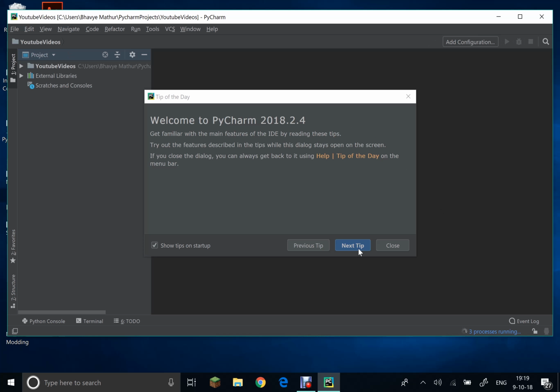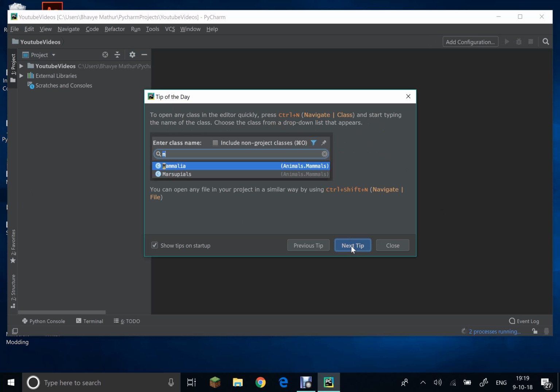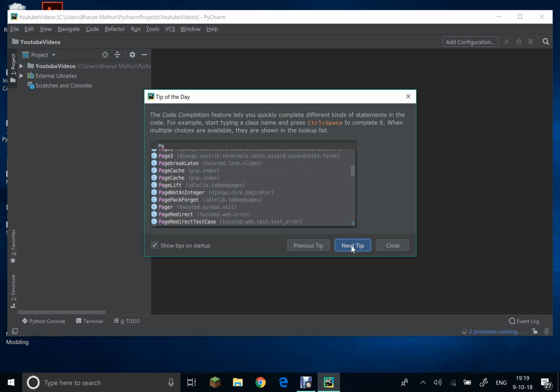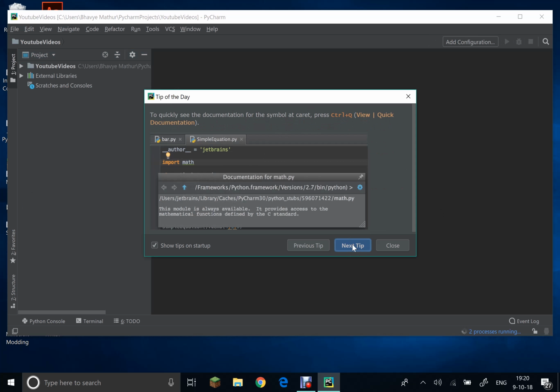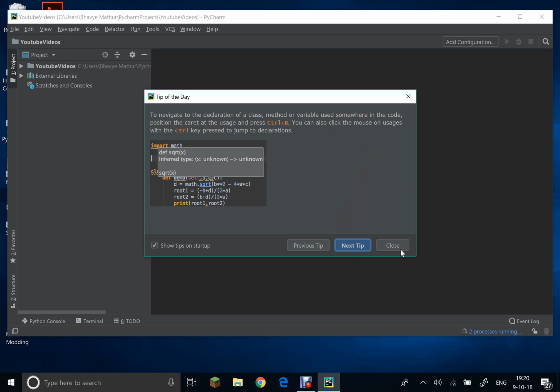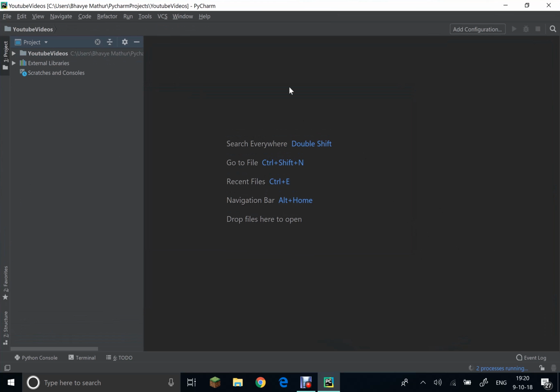Now, you can click next steps and you can probably go through all of these steps. I highly recommend it because it will make your Python experience a lot faster. Just remember some of these things, for example, all the shortcuts and all that stuff. Alright, now you can click close after you're done with that, and this is going to be your window. Okay, so you have your title bar, you have your menu bar, I think this is called, and then you have your project file explorer, and this is your project itself.